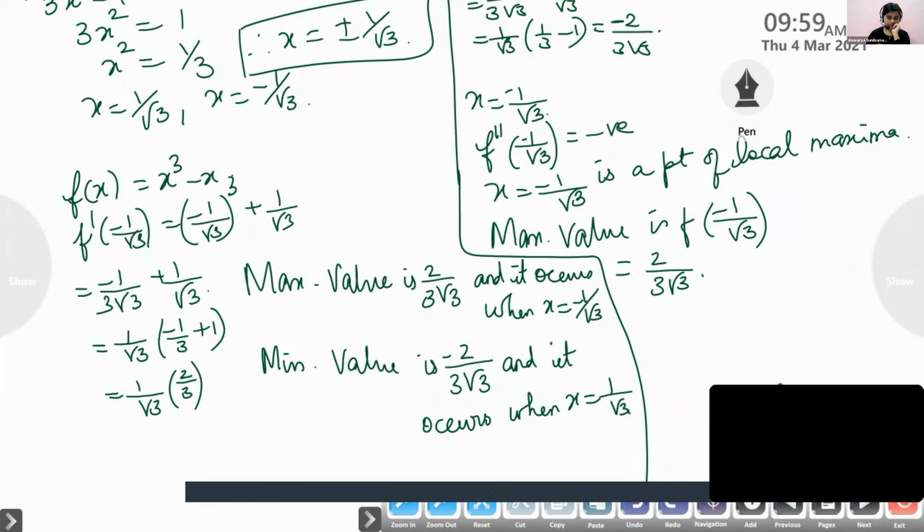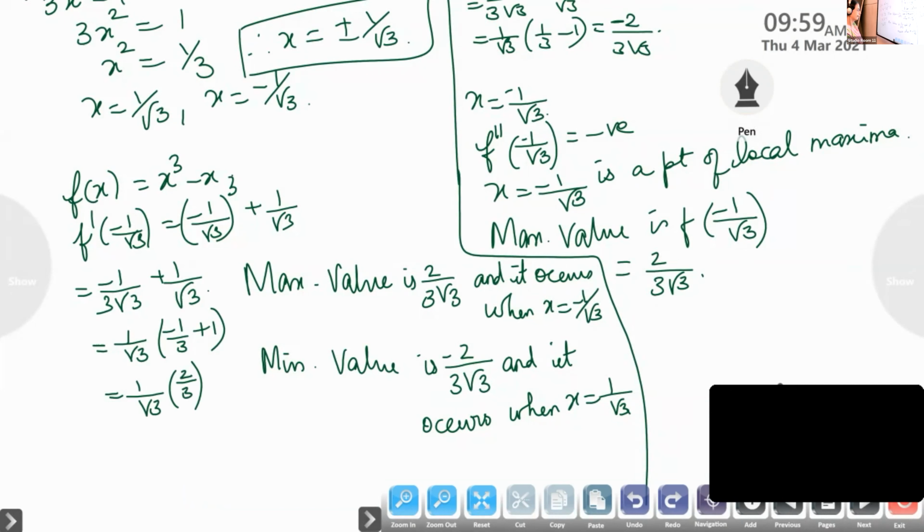When you cube it, it will become negative. Now write the next question, children.